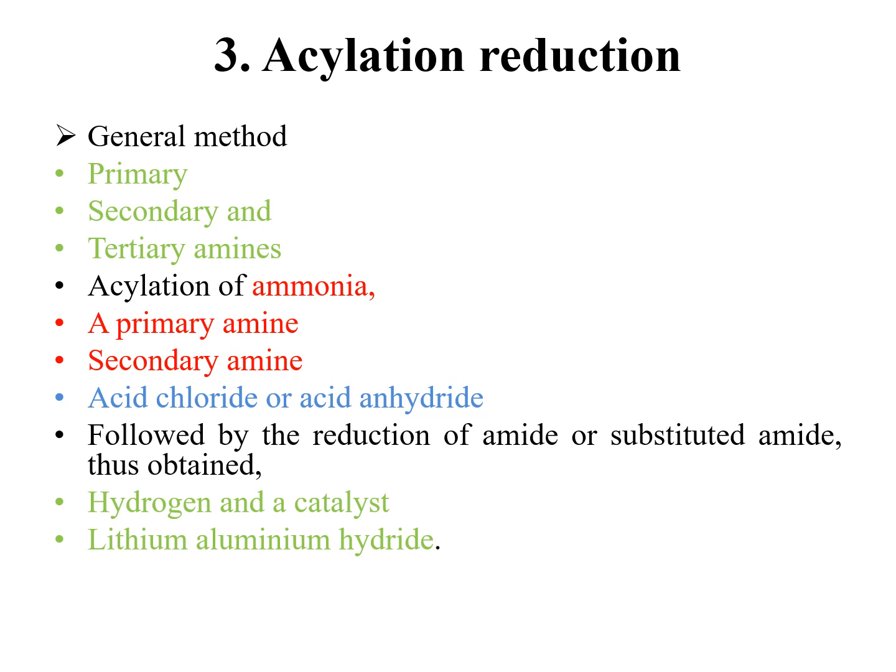This reaction is also comprised of two stages, as we have learned from this slide: acylation of ammonia, primary amine or secondary amine with an acid chloride or acid anhydride, followed by the reduction of amide or substituted amide. Actually, acid chloride and acid anhydride, these are derivatives of carboxylic acids.